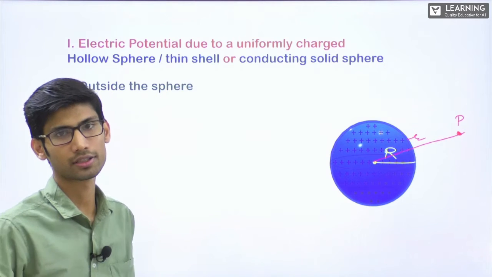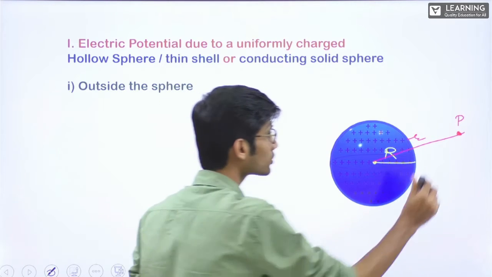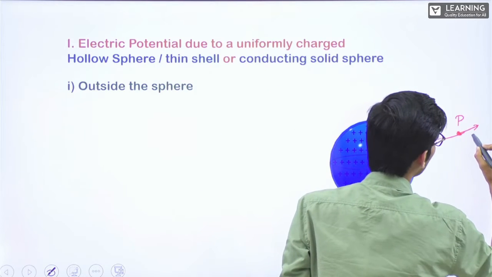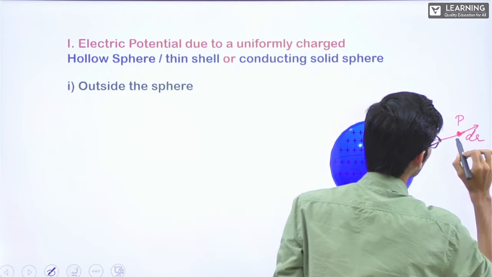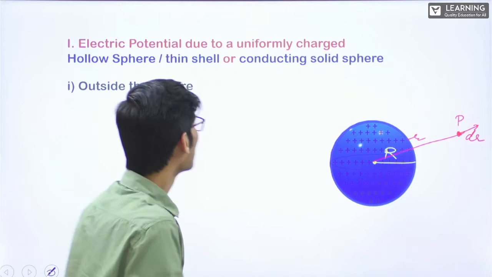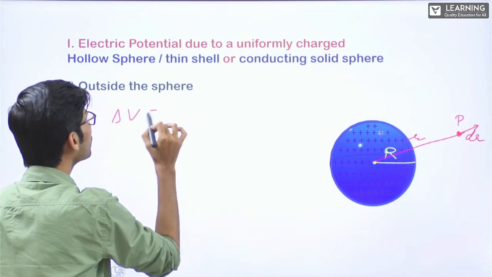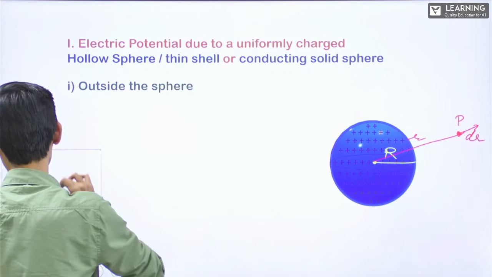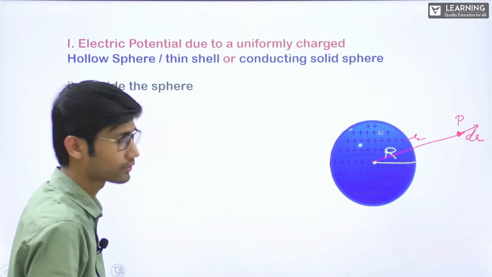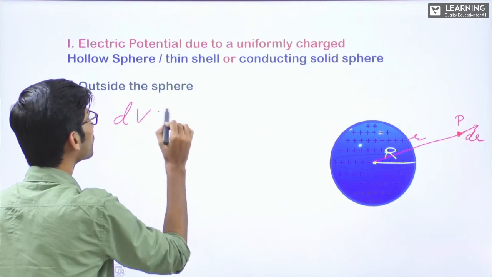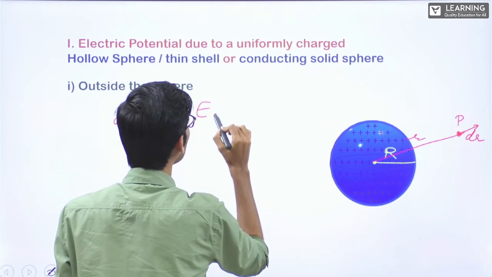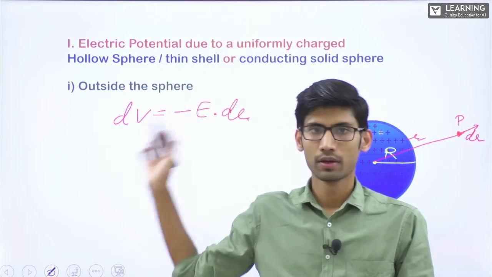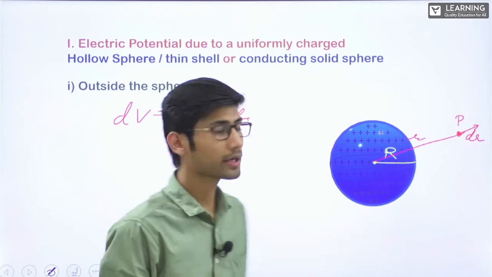The change in kinetic energy is 0, correct? So now from here, if I do a bit displacement, dr, delta V I can write as dV is equal to, and all this we have already done, it's just the revision of the things, right? dV is equal to minus E dot dr. This was the relation we got between dV and electric field, correct?